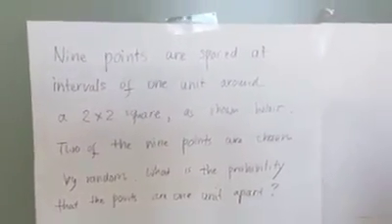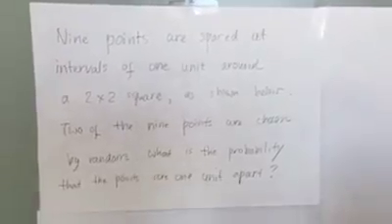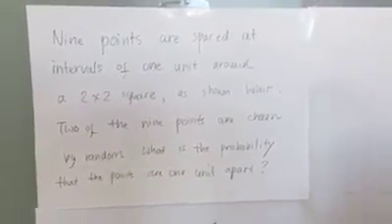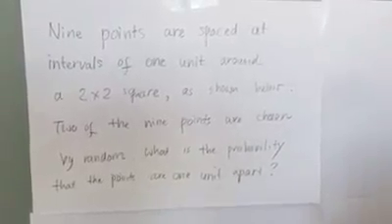9 points are spaced at intervals of 1 unit around a 2 by 2 square, as shown below. 2 of the 9 points are chosen at random. What is the probability that the points are 1 unit apart? Okay, so I'm going to show you it now.